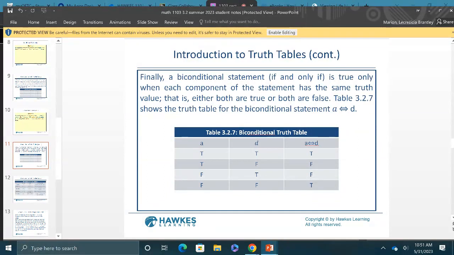So you have to remember those. If you have a true, true, it's going to be a true. It's like a double case scenario, like a biconditional, if and only if. If you have two F's, it's a true. If you have two T's, it's a true. But everything else, so if you have a combination of anything else, it's going to be a false. So it's true when you have the same value. Oh, I should have put that. When the values are the same, it's going to be true.